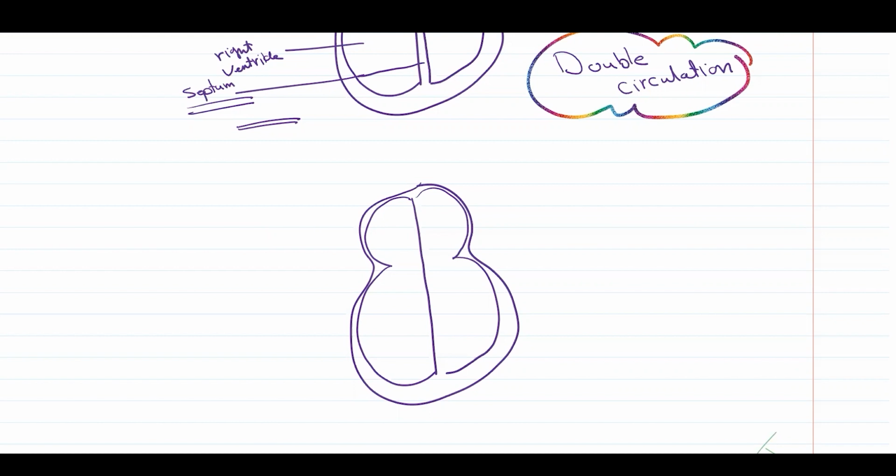So the first blood vessel which is supposed to carry the blood back to the heart is the vena cava. I would like you to know that the vena cava is the vessel which is standing by the heart, parallel to it, like that.